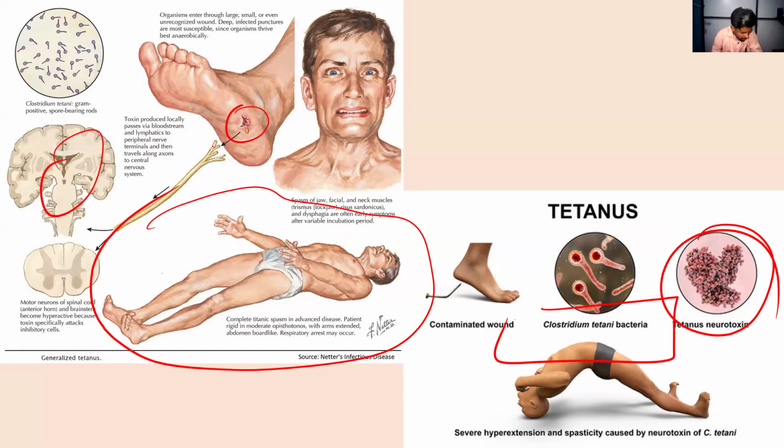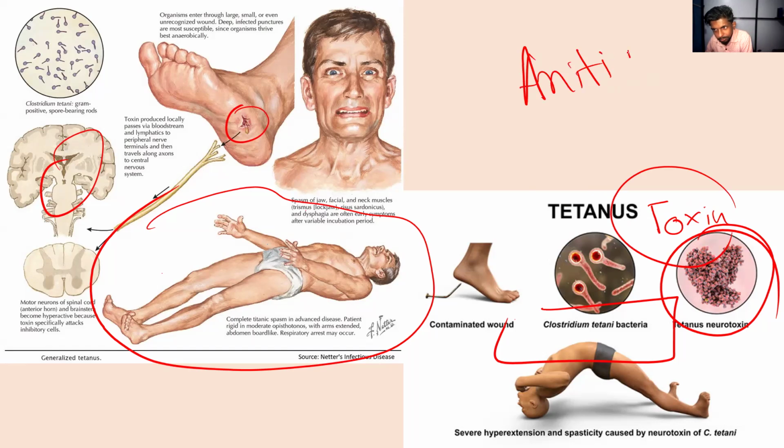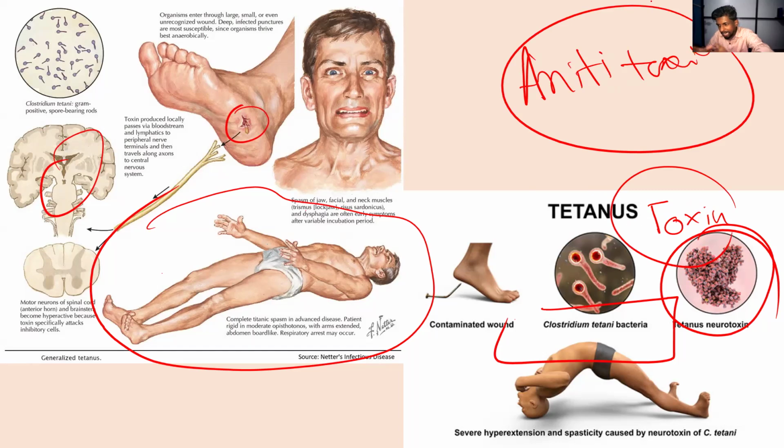Now I'm going to insert the antitoxin in the body. Antitoxin means that it is produced against the toxin. We have the toxin here. By learning the structure of the toxin, now I'm going to create the antitoxin. I'm going to take the toxin and learn how it is working, how it is making the disease.